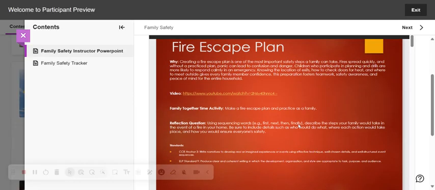And then lastly, we have the reflection question, and this is how we're integrating these standards into family literacy, into our parenting work, into your GED and ESL courses, so that you can start counting this work for hours. So, using sequencing words, describe the steps your family would take in the event of a fire in your home.